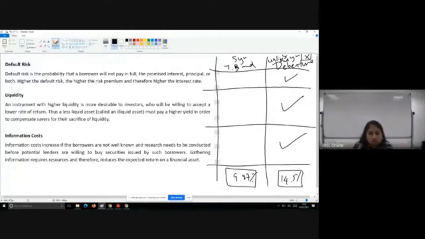So due to all these factors, you can see that the debenture issued by X company has a higher interest rate than the government issued security, even though both of them have the same maturity period. Both of them are going to mature at the end of 5 years. But the risk level of that security is different. Because of that, the interest rates given to these two securities are also different. I hope you got that.